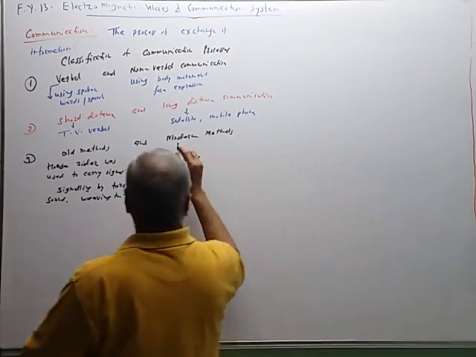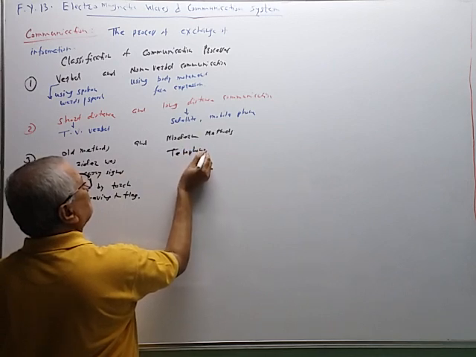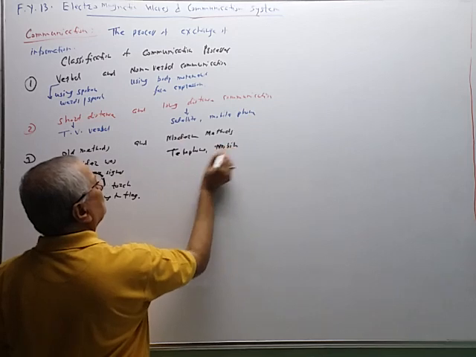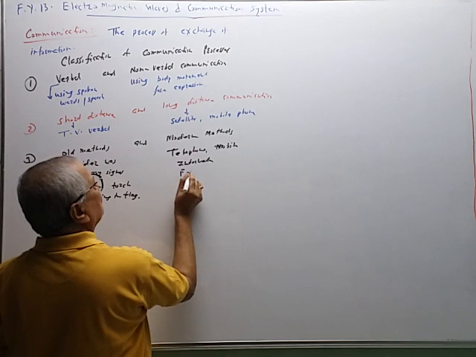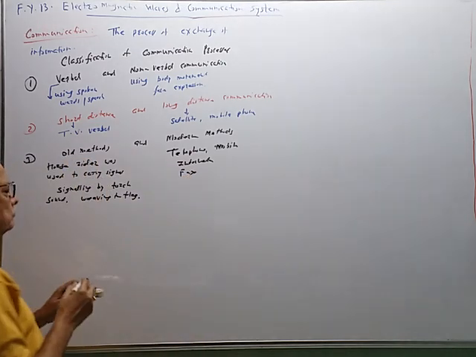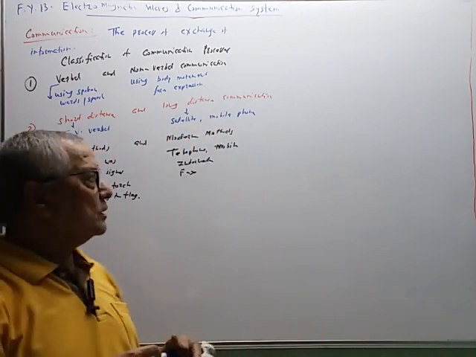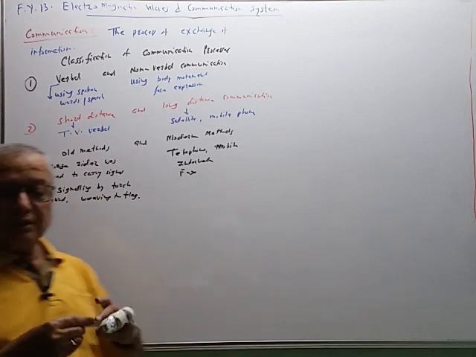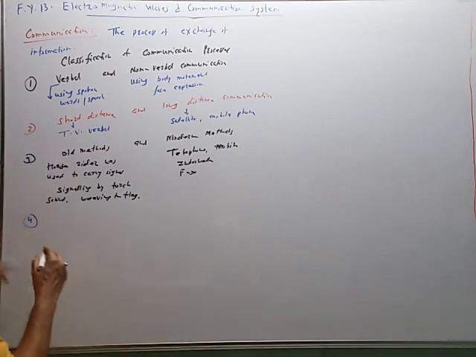The modern methods are the telephone, mobile, internet, fax, etc. All these are modern techniques. Wireless communication will come here. Then the fourth method is analog and digital communication.